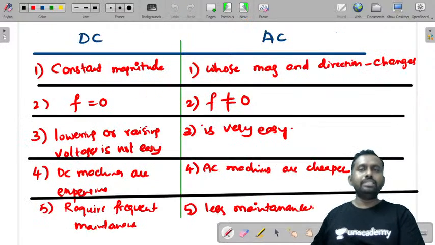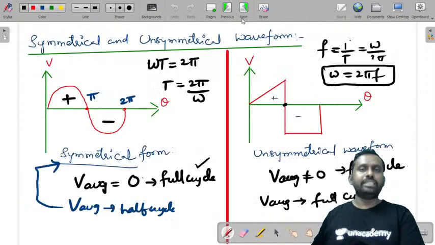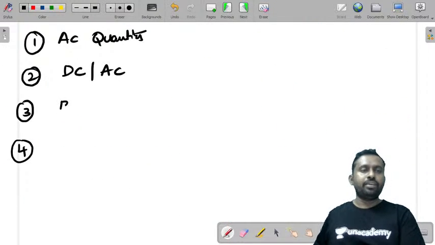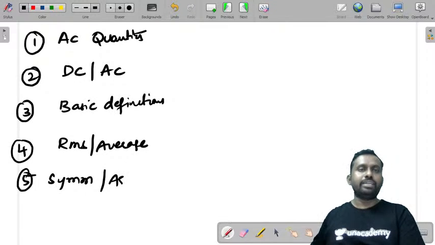Then the basic definitions, then RMS and average values. Then I have told you what is RMS and average value definition. Then we have discussed what is symmetrical and unsymmetrical waveform.